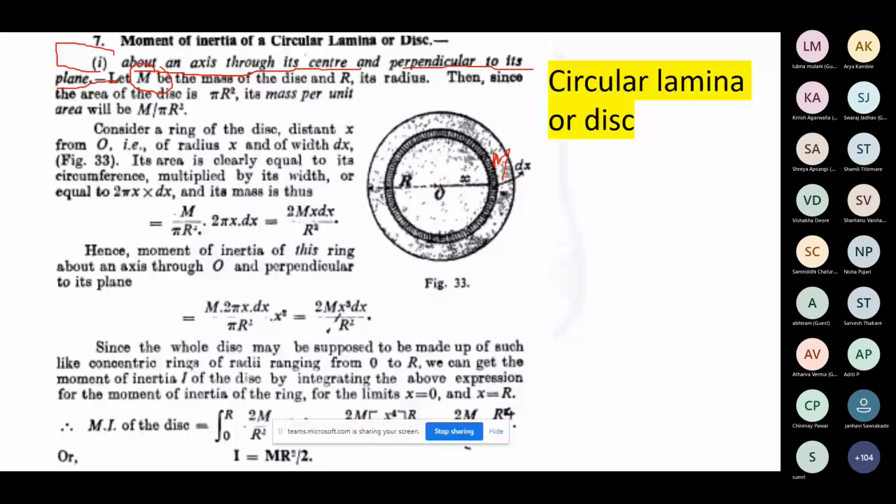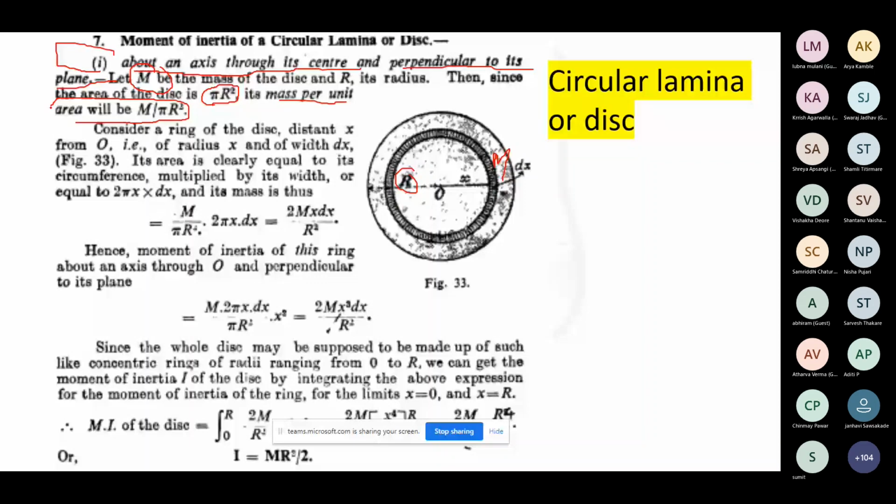Since the disk is circular, its cross-sectional area is pi R squared, and we write the mass per unit area. You can ask me, sir, why mass per unit area and not mass per unit length? For a rod, which has a certain length and varies linearly, we found the mass per unit length.